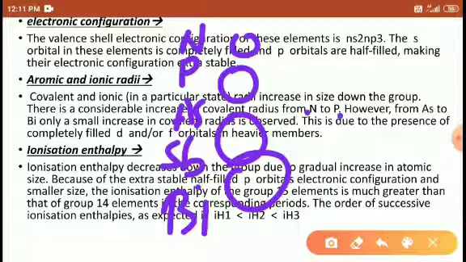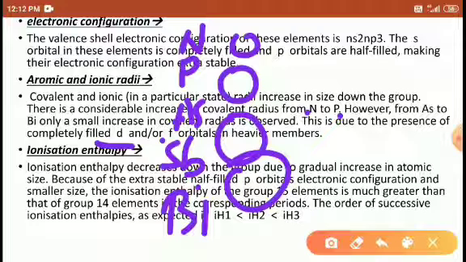Why did this happen? Because electrons occupy the d and f orbitals also. The d and f orbitals show a large nuclear interaction.